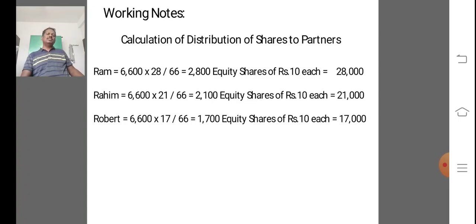Rahim's is 6,600 into 21 divided by 66, equal to 2,100 equity shares of rupees 10 each, equal to 21,000. Robert's share is 6,600 into 17 by 66, equal to 1,700 equity shares of rupees 10 each, equal to 17,000. Total 66,000.